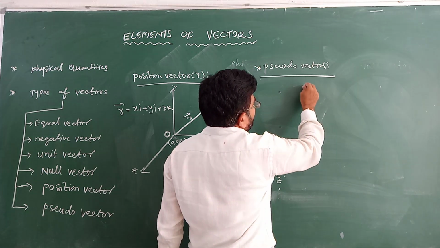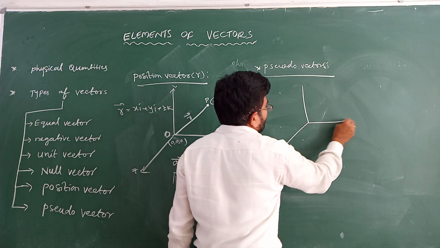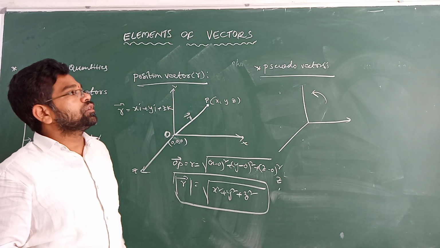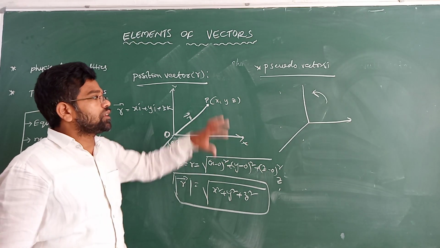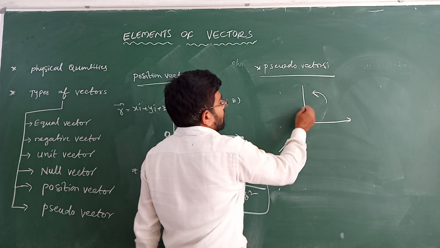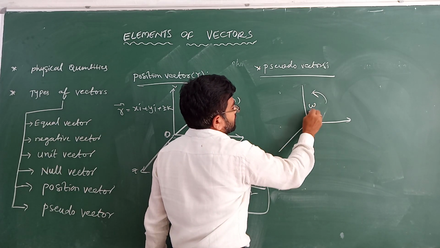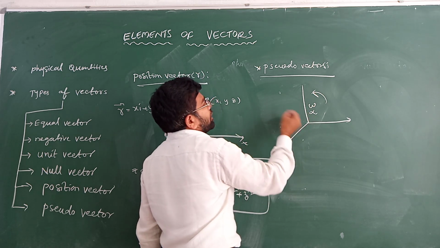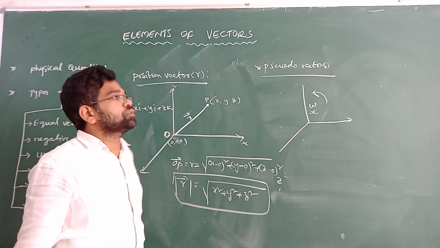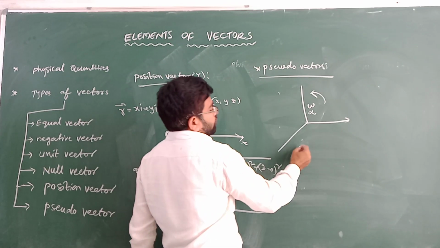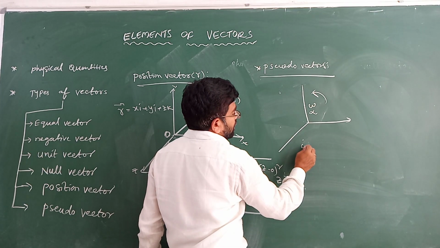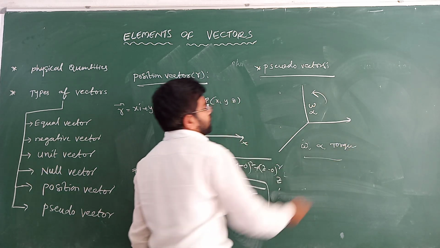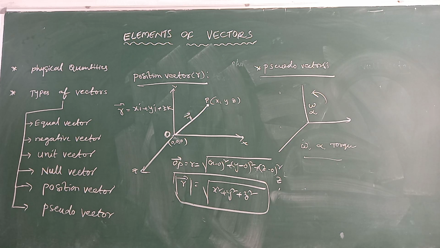Suppose it is rotating in the clockwise or anti-clockwise direction; it belongs to a rotational system. Examples are angular velocity omega, angular acceleration, and torque. These are all pseudo vectors. Okay, thank you very much.